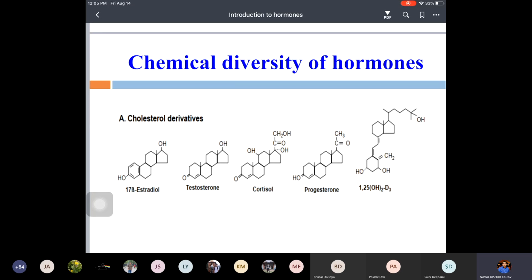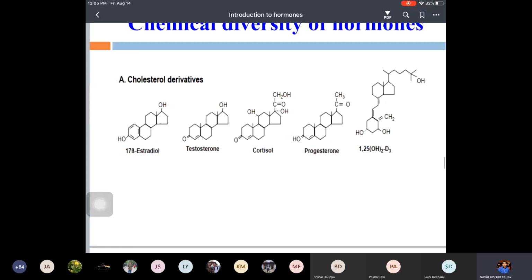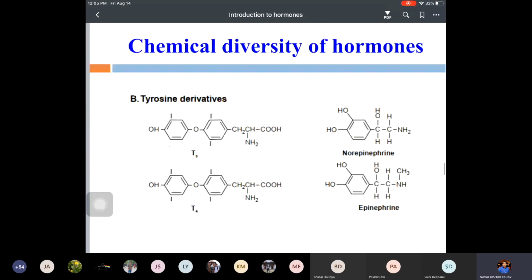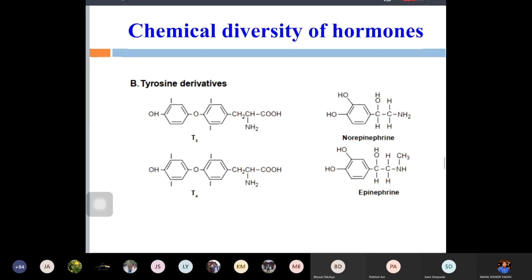Second part is the amino acid derivatives. So the main amino acid is tyrosine. From that you can get epinephrine, norepinephrine. These are the hormones which are derived from tyrosine, which is an amino acid. So another is